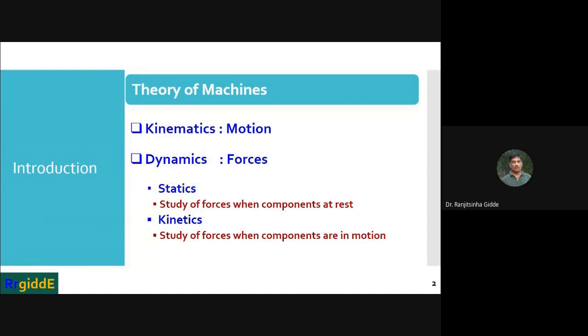So again, in simple words, statics means study of forces when components are at rest, and kinetics means study of forces when components are in motion. In the first chapter of Theory of Machines by R.S. Khurmi, these fundamentals are given in detail. You can read.